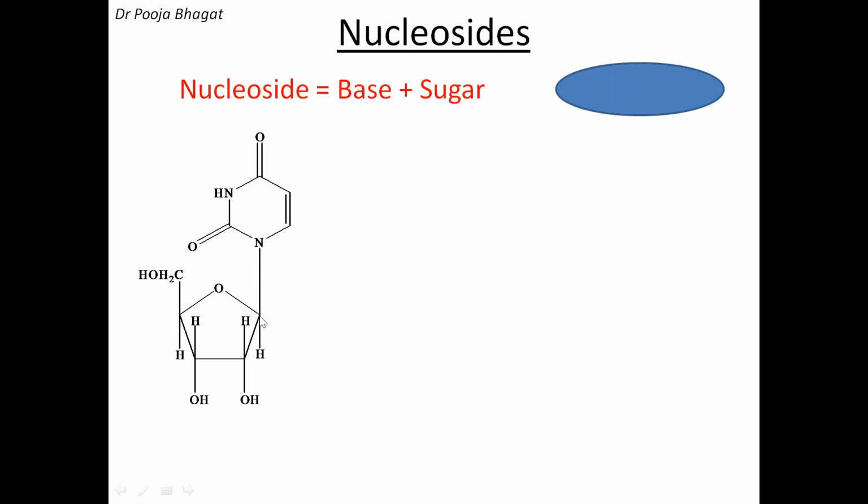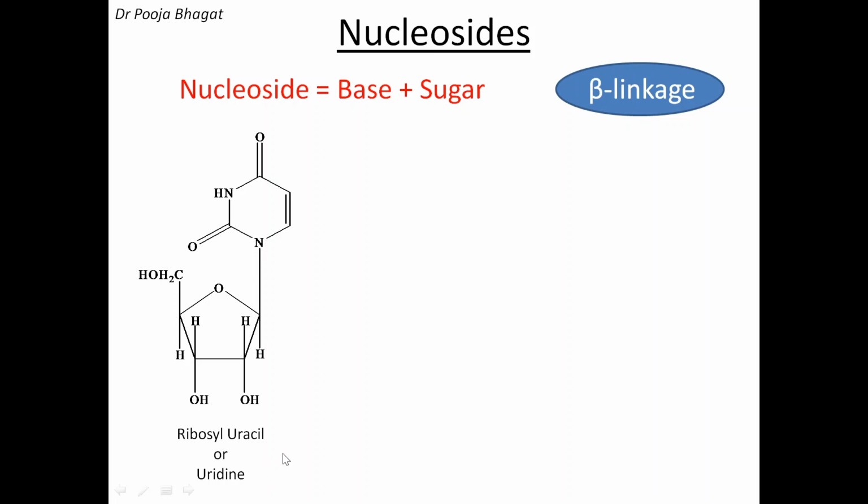So in a nucleoside there is a bond between C1 of ribose and N1 of the pyrimidine. Since it is the beta OH which is involved, this linkage is a beta linkage. Since uracil is attached to the ribose, it is ribosyl uracil or uridine.